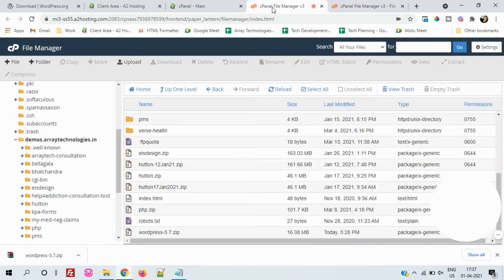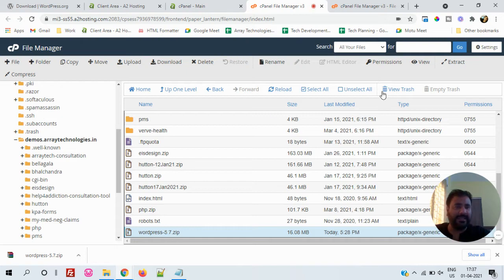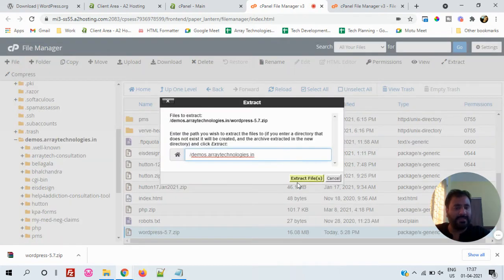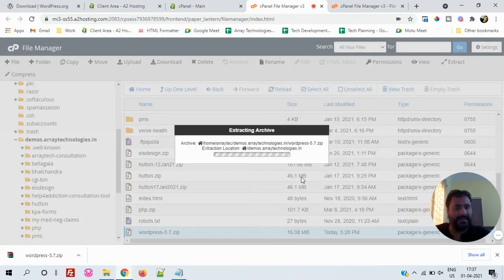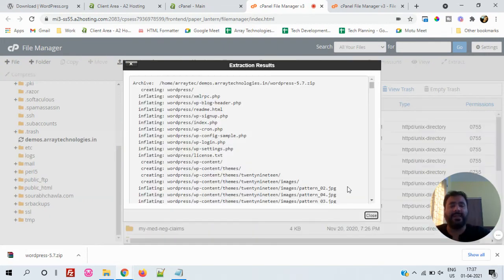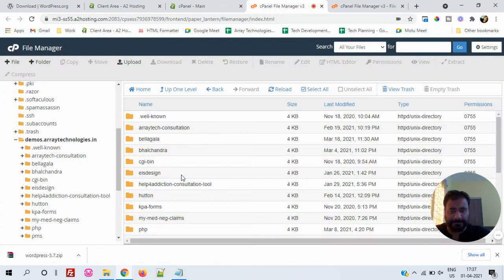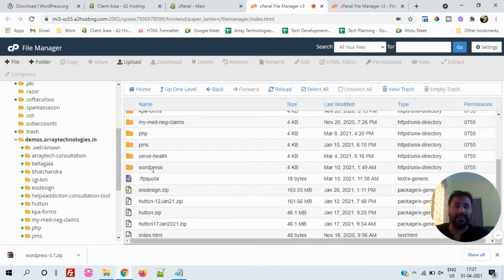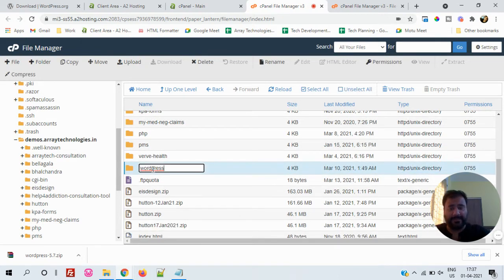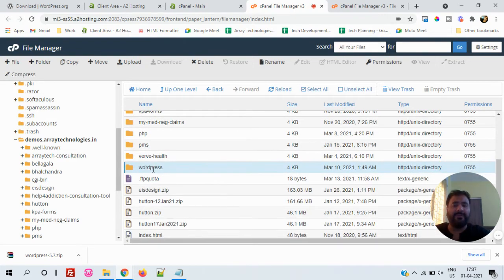In my case I have already done that, and you can see here WordPress 5.7. After that you just have to click here and click on Extract. Most cPanels give the same look and feel, so you can easily follow the steps. Once you extract it, you will have the folder over here. You can see the WordPress folder is there, so I will just rename it to WordPress demo.